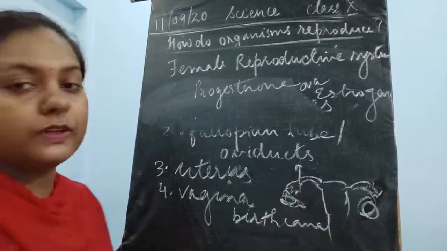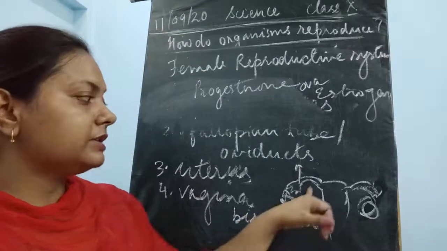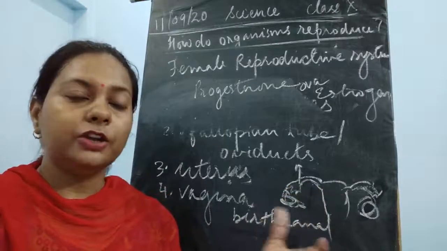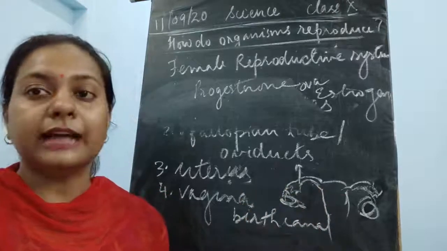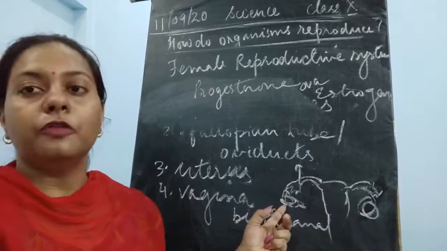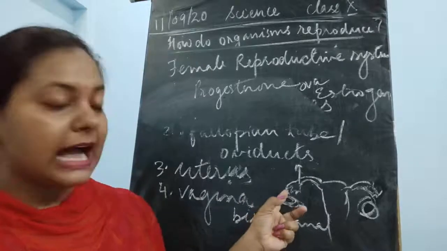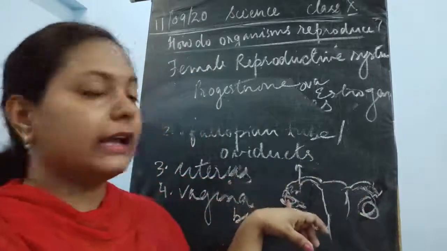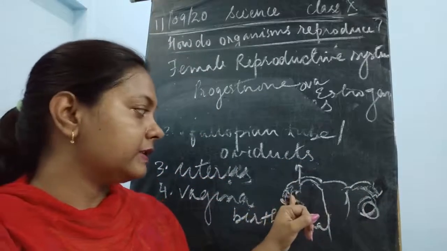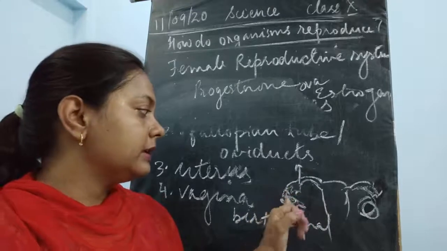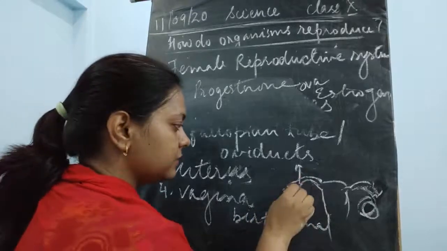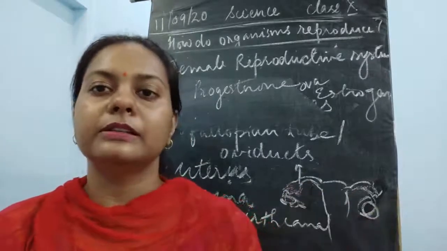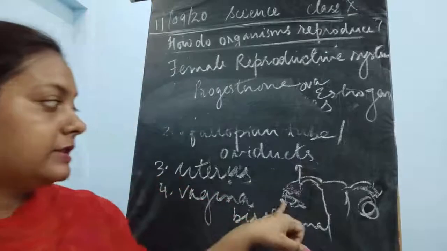Now what is the function of the oviduct? The oviducts are present just above the ovary, because these fine tubes have to gather the egg coming out of the ovary every month. They have finger-like projections, the fimbriae, over the ovary, and they grab the ovum as it comes out.